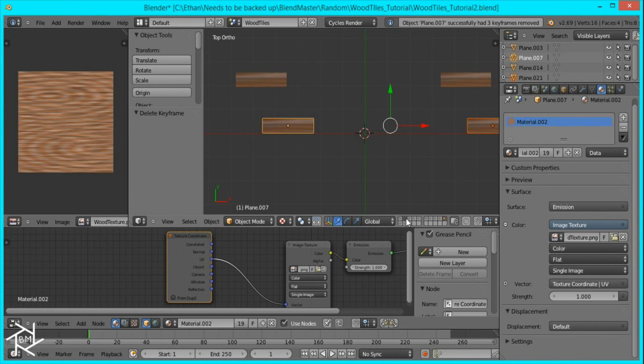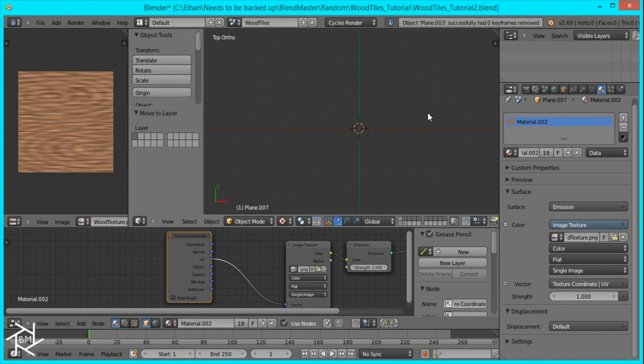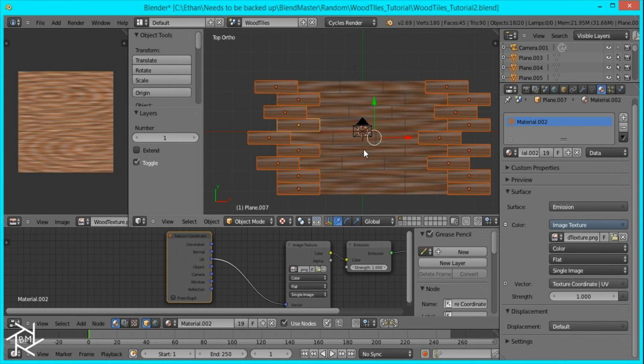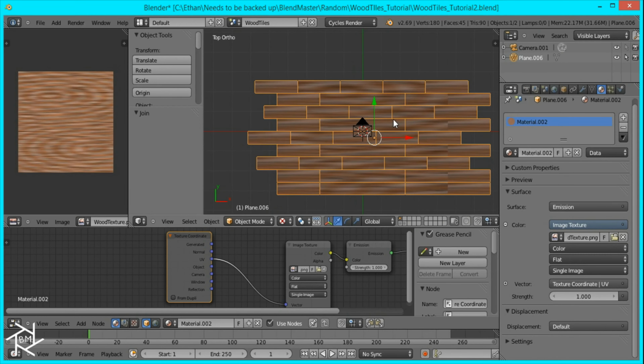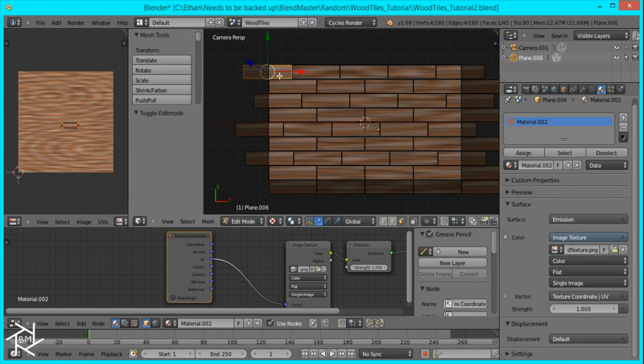Okay, so I'm going to select all the layers with our outside edges, select all of the planes, and delete the keyframes just to make sure. And then I'll move it all to layer 1. Okay, and then we'll select this center plane and press Ctrl J to join everything back together. And now we can select both of the outside edges and just scale it up so that it fits with the rest of the scale of everything else.